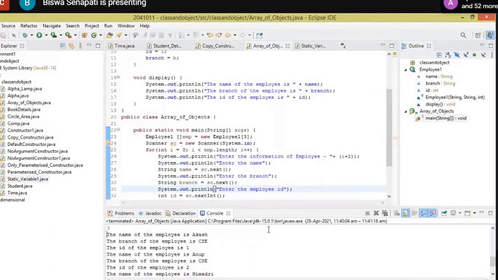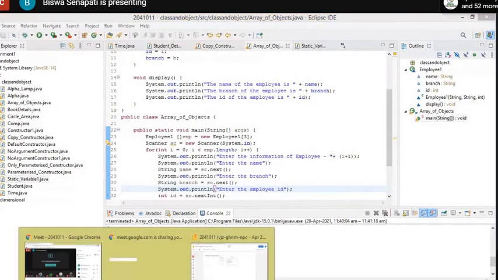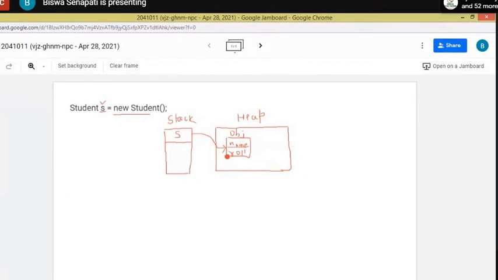Okay. So I have mentioned that, let's hope that you all have joined a single company. And whenever I look at the output, I find that the branch of the employee is CSE, the branch of the employee is CSE, 3 times CSE. And in your section, let's say 65 times CSE. That means if I go to the heap memory, one memory is allocated for 60 objects and they hold the same value, that is CSE. Is it not a limitation?